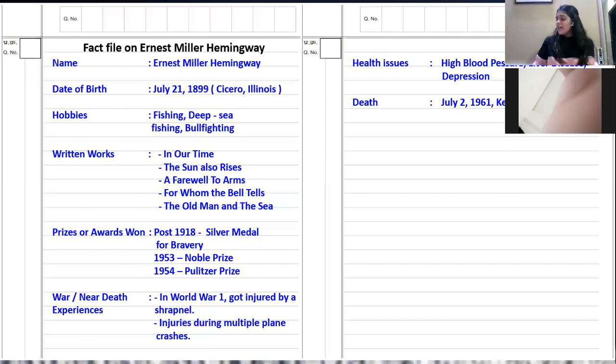Your homework for the day is from page number 89 to page number 101. Page number 89 to page number 101 is your assignment for the day. You have a lot of time to complete it. If you take one writing skill and one information transfer a day, that is more than enough.